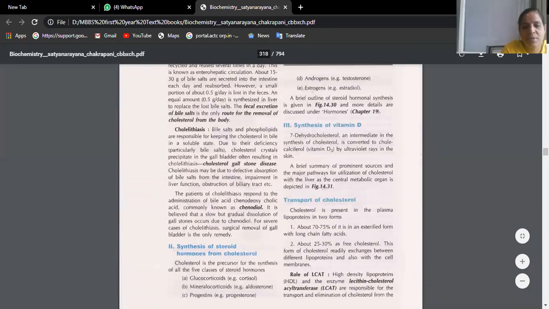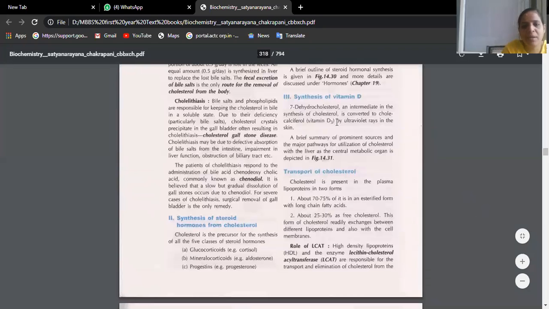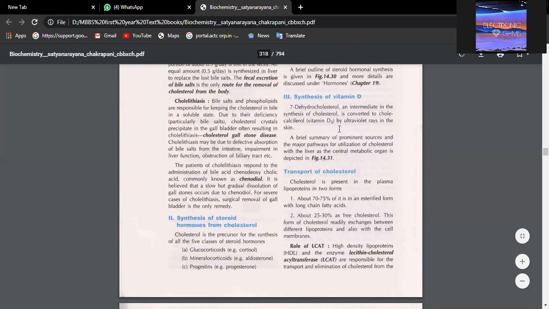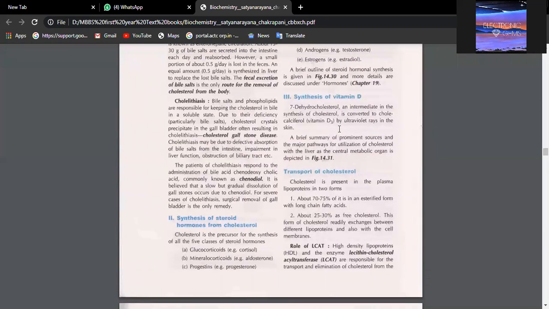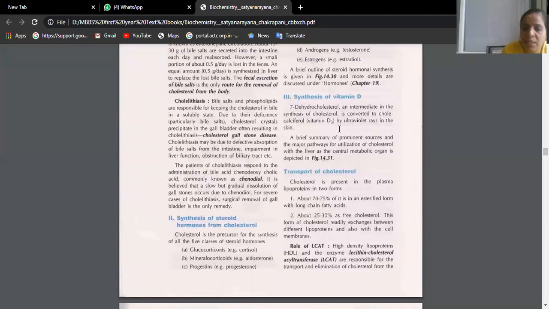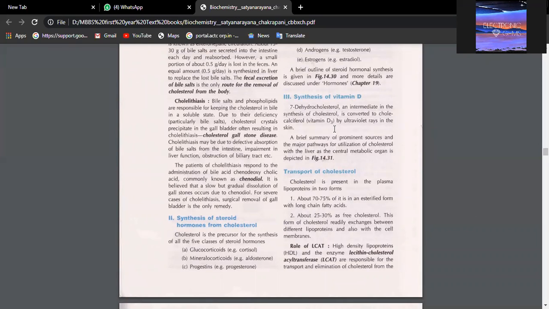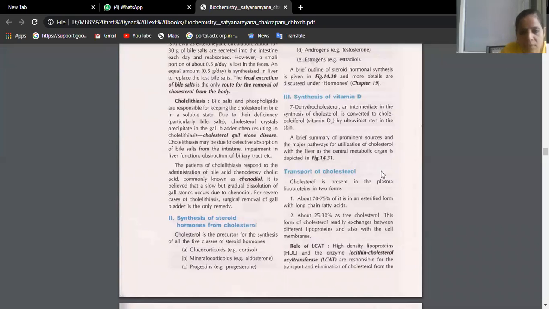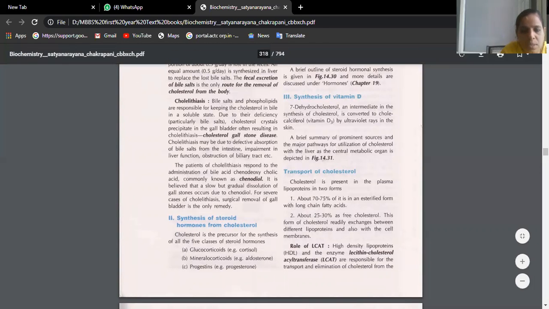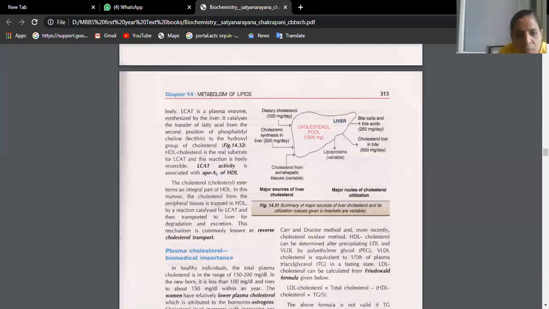I told you about synthesis of vitamin D. What is the active form of vitamin D called? Anybody remembers? 1,25 dihydroxycholecalciferol. Very good. What is the other name? Calcitriol. Very good. So structure, synthesis, fate, clinical significance. These are the components under which we have to write.